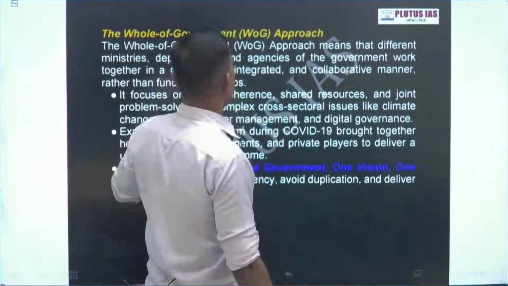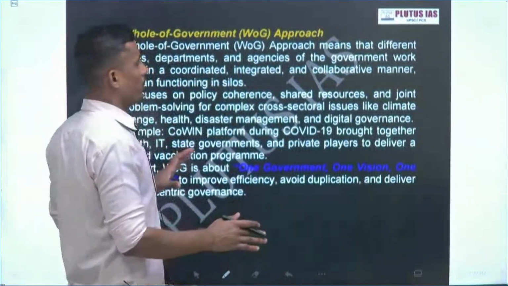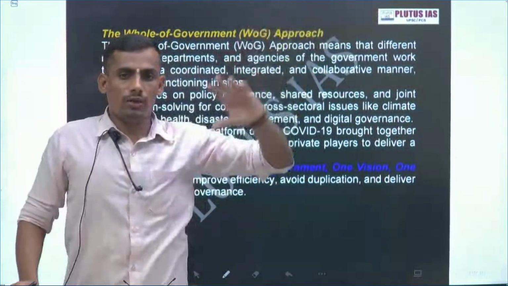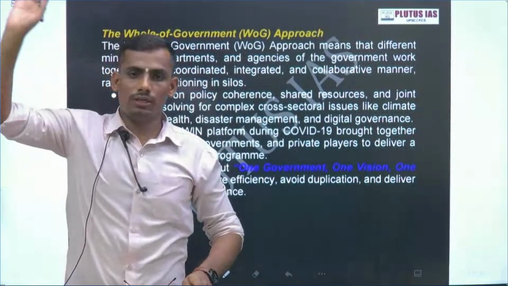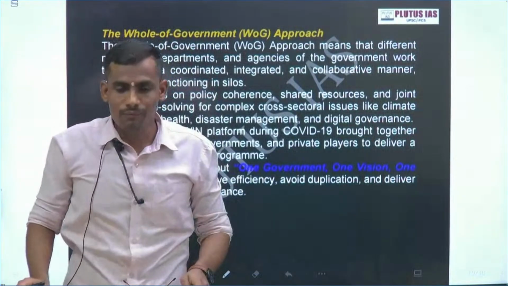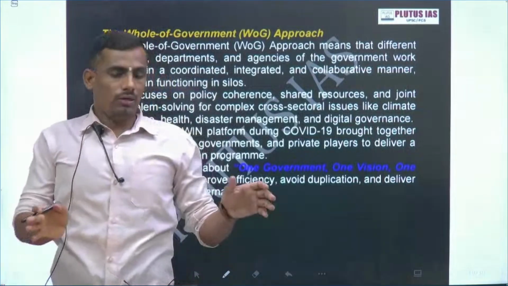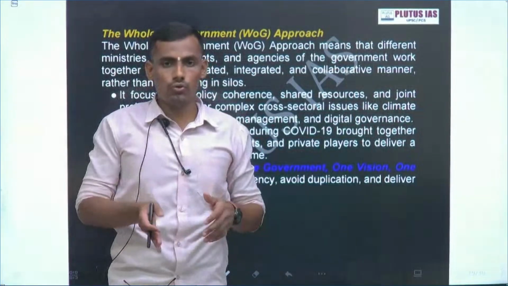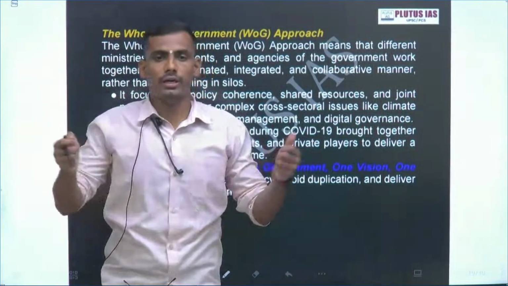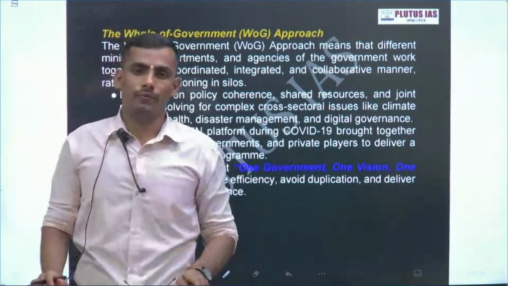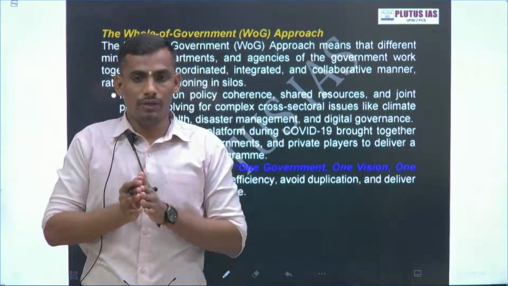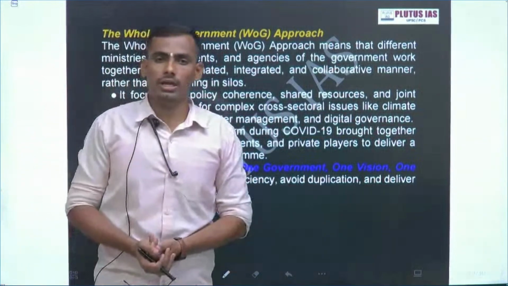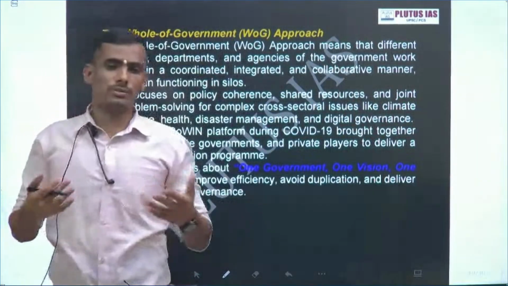Whole of government. First, we will start with what is the whole of government. Whole of government approach means, earlier what used to happen: Ministry of Defence works in a different way, Ministry of Railways works in a different way. Best example, in my hometown, the Ministry of Rural Development used to construct the road, and then the Ministry of Drinking Water used to fully dig up the road and build their own pipeline. So they were not working in tandem, and because of that there was wastage of public exchequer money, too much opportunity cost, and a most cumbersome process